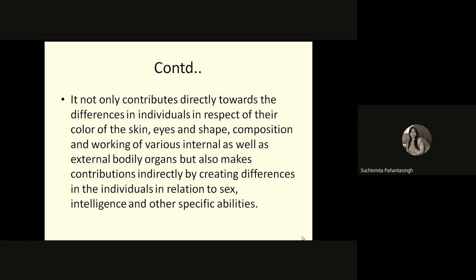If one's parent is a very intellectual person, their offspring may be very intelligent. So that also can be inherited. If someone is very good at painting or art, then that can also be inherited by the next offspring.